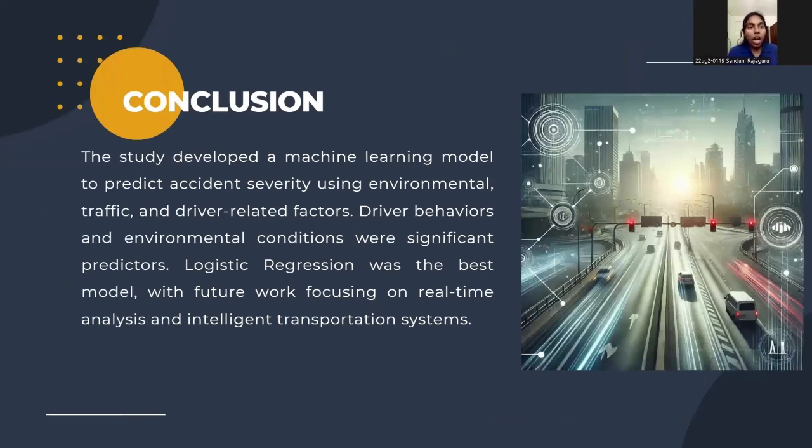In conclusion, our study developed a machine learning model for accident severity prediction with logistic regression performing best, aiming for real-time analysis and smart transportation.